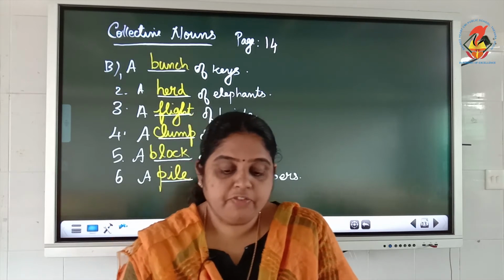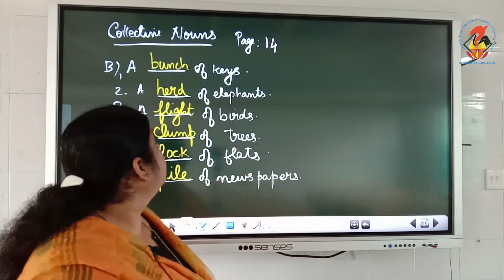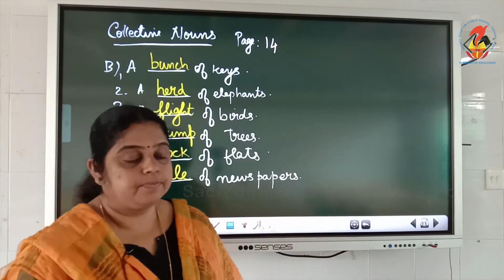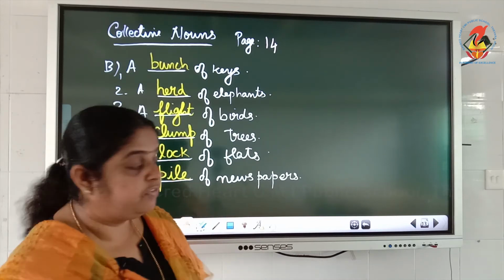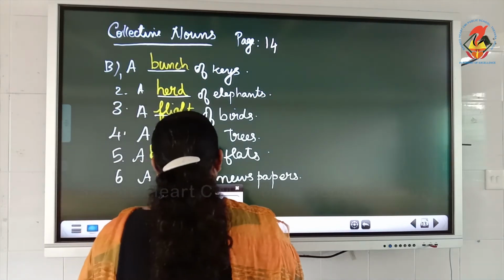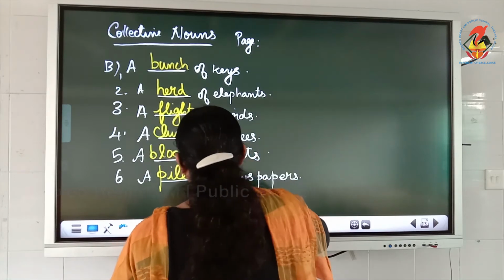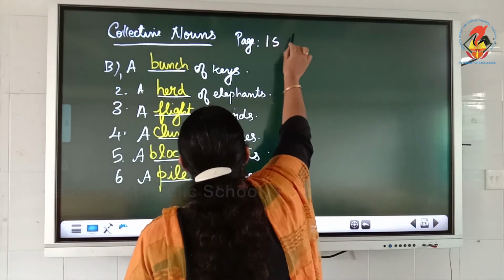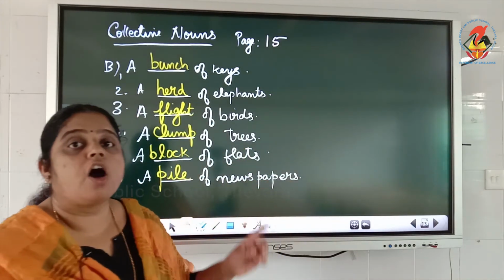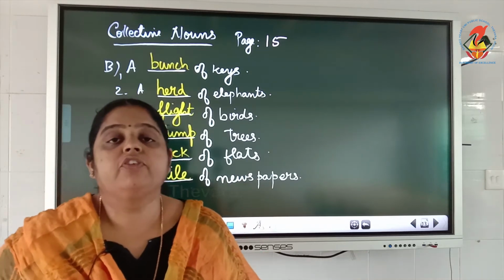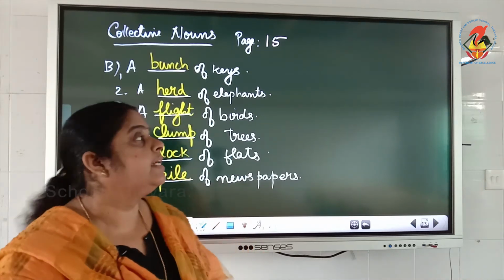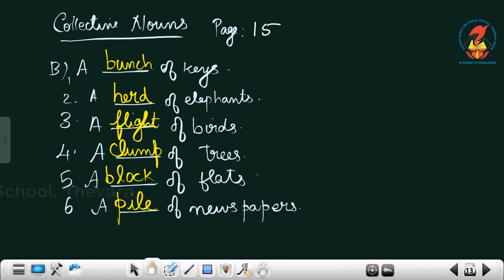The first one is a dash of keys. This is page number 15, okay? A dash of keys. What do you say for keys? Yes, a bunch of keys. You have to color the keys also. Next there is a picture of elephants. What do you say for a group of elephants?